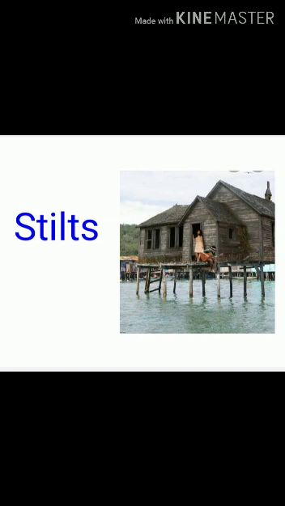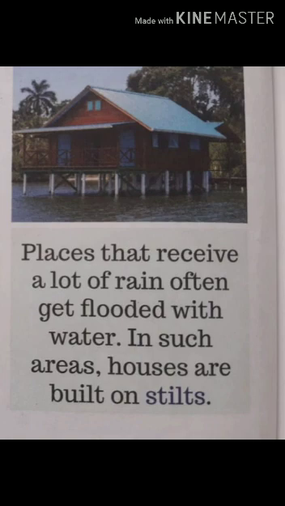See, people use bamboo sticks to support their buildings so that water does not enter into their home. Places that receive a lot of rain often get flooded with water. In such areas, houses are built on stilts.